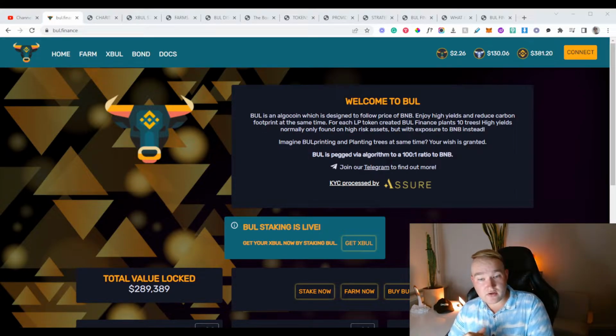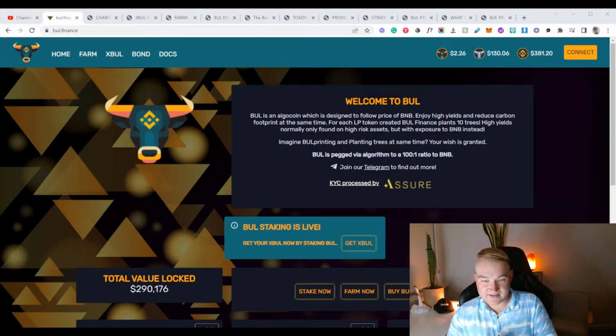For each LP token created, Bull Finance plants 10 trees. High yields normally only found on high-risk assets, but with exposure to BNB instead. Imagine Bull printing and planting trees at the same time. Your wish is granted. Interesting.